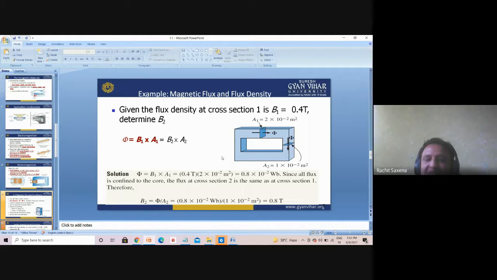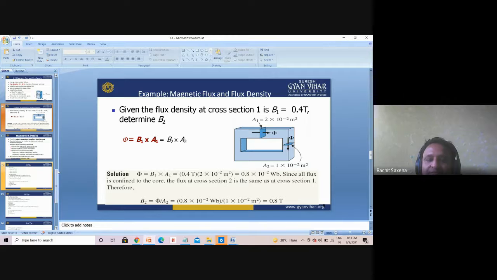So from the first area A1, we can calculate phi. Now phi is the same throughout the whole circuit, because the flux is confined to the core, but the area is different. For the second area, it is already given in the figure, so we can divide phi by A2. Phi is already given to you, A2 is already given in the figure, so we can calculate the value, that is 0.8 T. Understand? Understand or not?